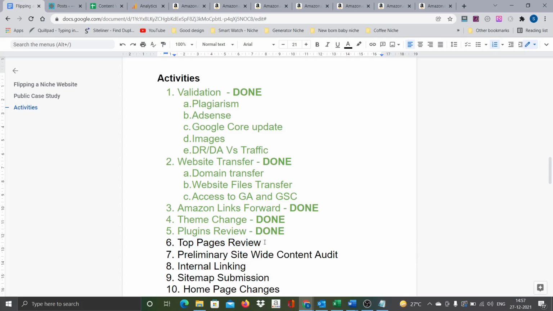The reason is, if any of the pages are already ranking on top or getting some traffic, that means there are certain elements that Google already liked in those pages, whatever may be the reasons. And the remaining pages which are not ranking yet, we will have to analyze with a different perspective. But for the top ranking pages, irrespective of whether the content is good or not, there must be something that is actually making the search engines like those pages. So I do not want to disturb the content immediately now.